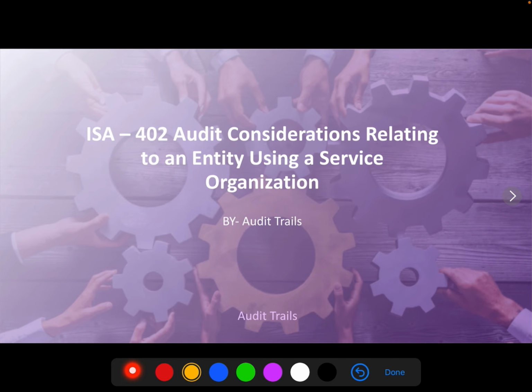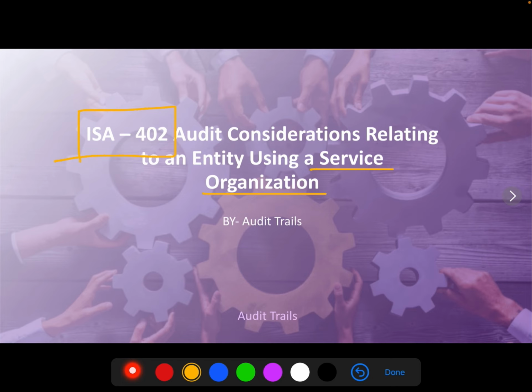Today we'll be talking about ISA 402. That is when our client is using some service organization. That is, our client is using any outsourcing services. For example, maybe our client has outsourced its tax compliance function. In that case, we'll be having this ISA in mind while drafting our procedures or maybe during our planning stage.